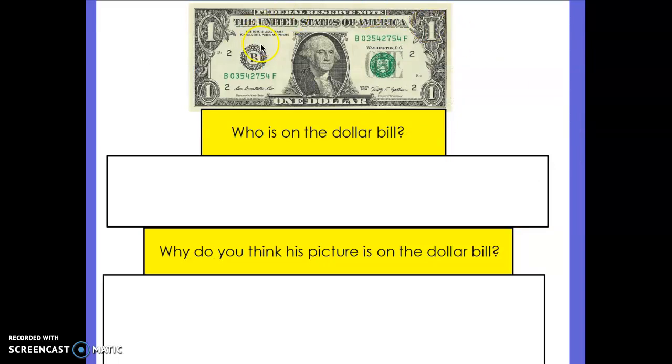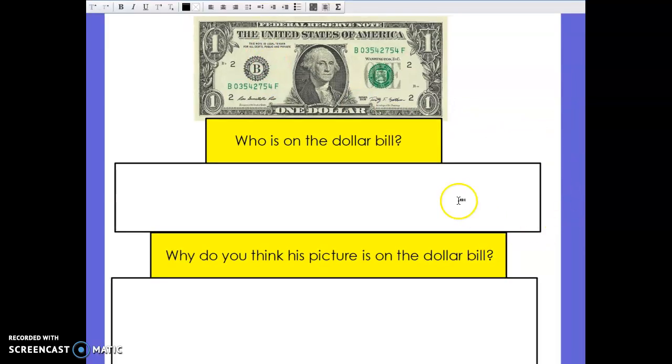Taking a look at this picture, we just saw this picture as part of our group pictures. This is asking us who is on the dollar bill. You're right, George Washington is on the dollar bill. Awesome job.